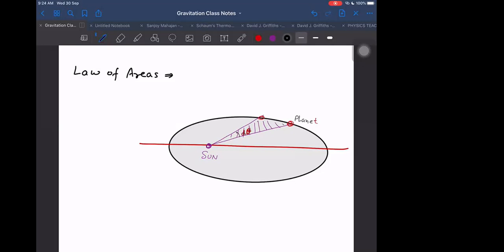That is the law of areas. It means the area dA swept per unit time will be equal.